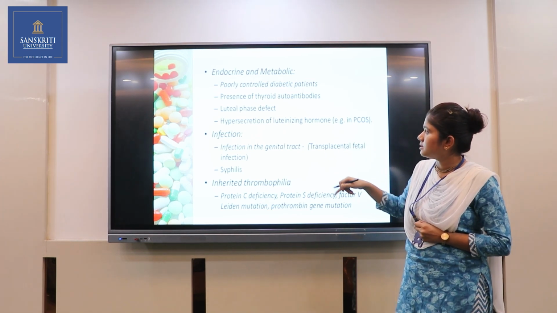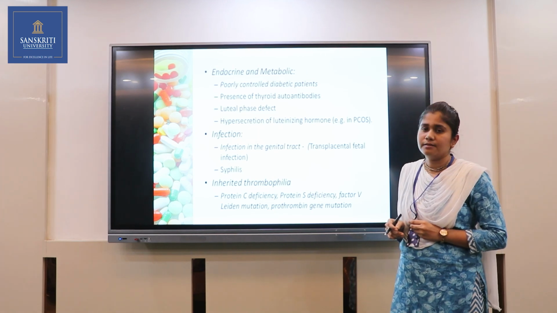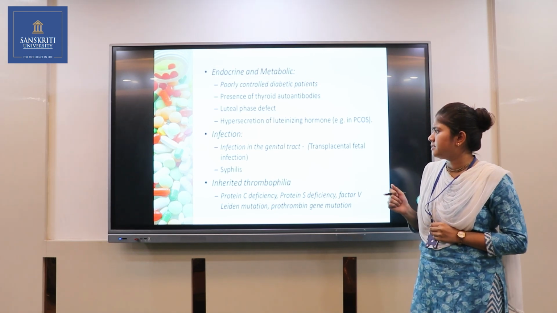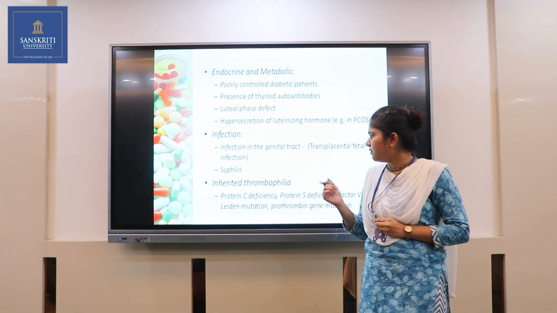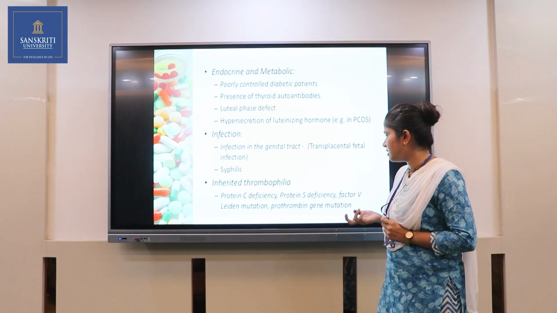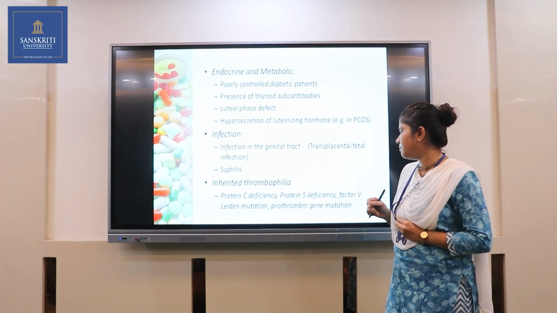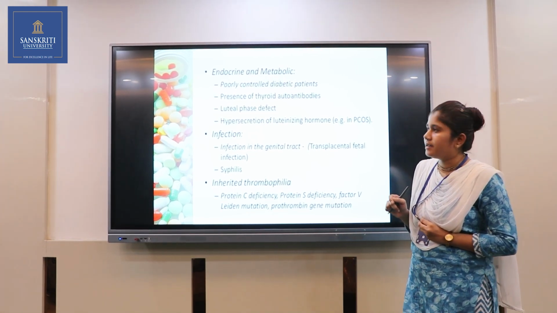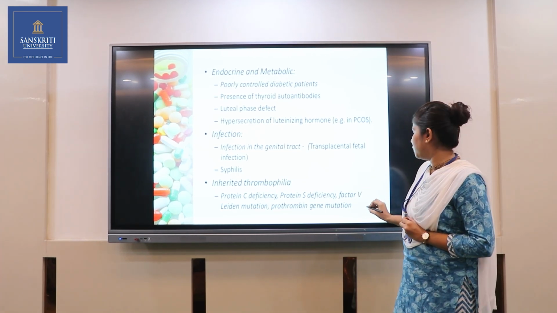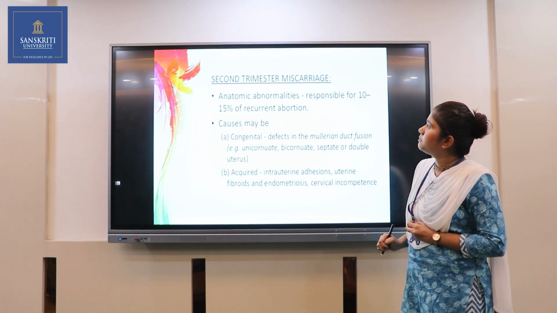this is also responsible. Then infection in the genital tract, like transplacental fetal infection, or if syphilis infection is present. Then inherited thrombophilia, like protein C deficiency, protein S deficiency, factor V Leiden mutation, and prothrombin gene mutation. So these all are responsible for recurrent abortion. These all are factors. Then second trimester miscarriage.